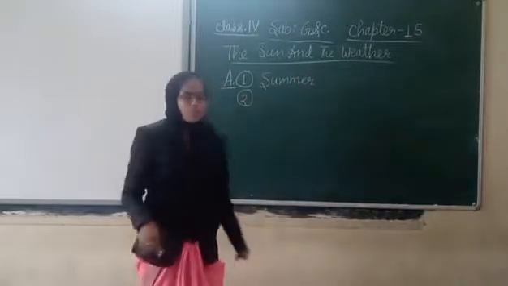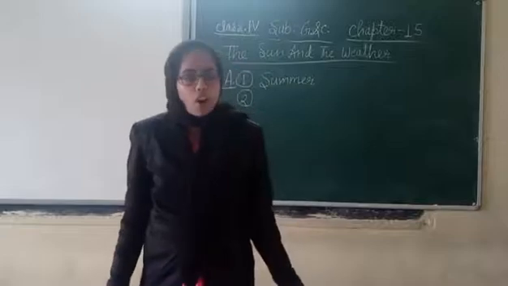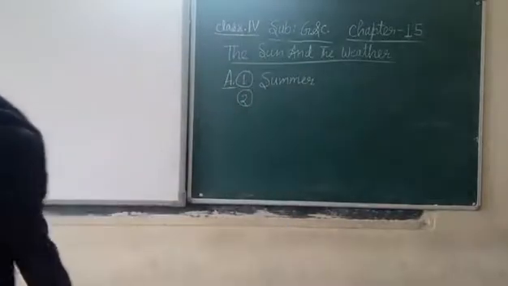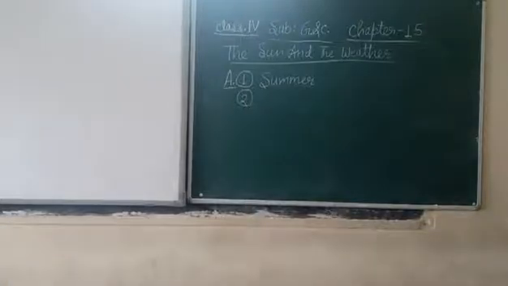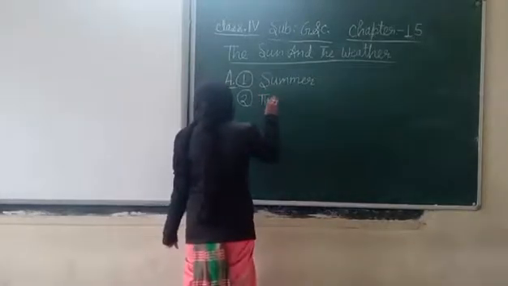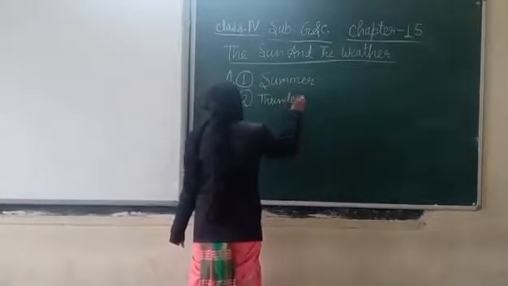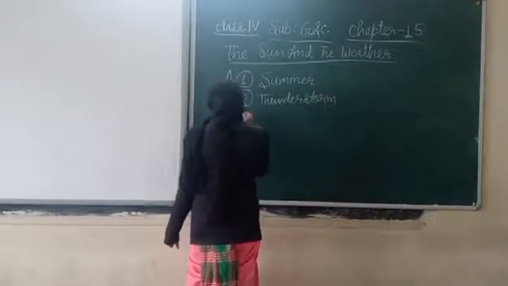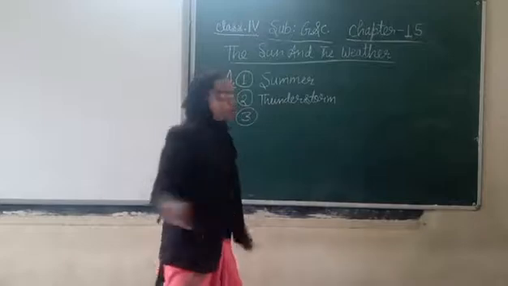Question number 2. Very strong wind accompanied by thunder and lightning is called dash. We have three options: storm, thunderstorm, then rain. Here the second option is correct and the answer is thunderstorm. You have to just put a tick mark in the book.